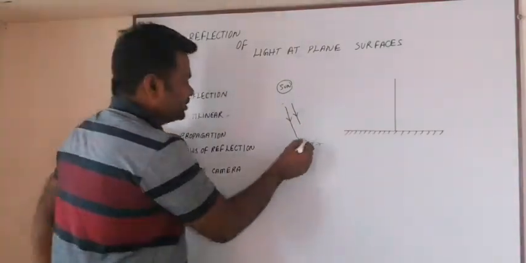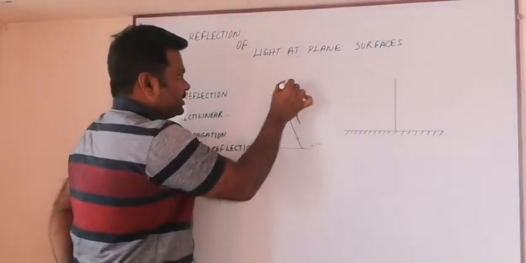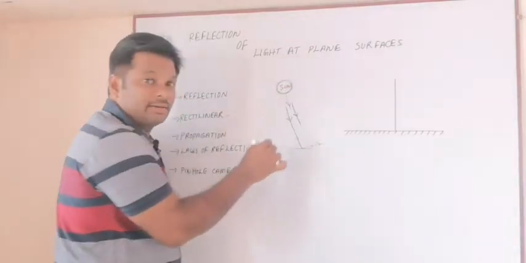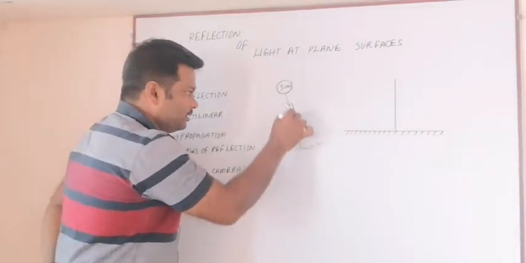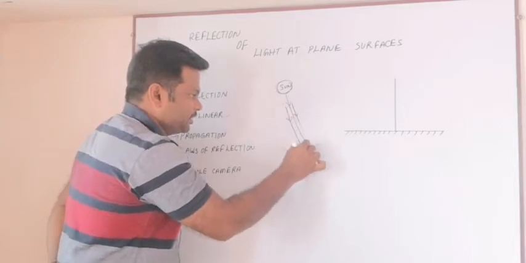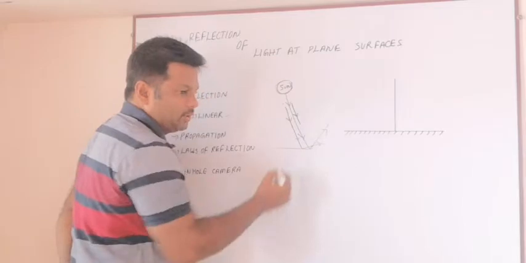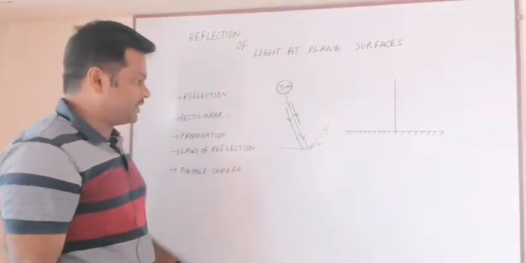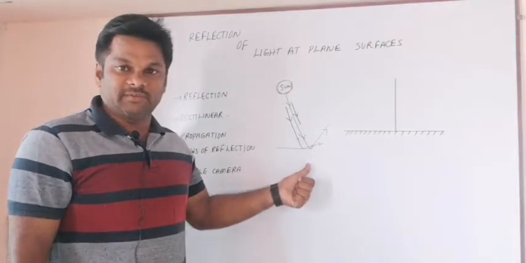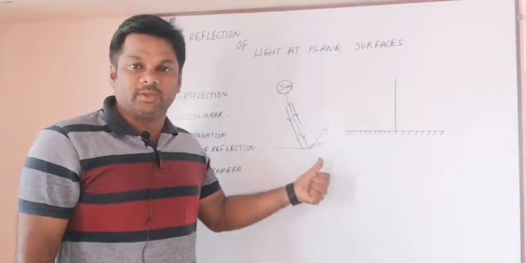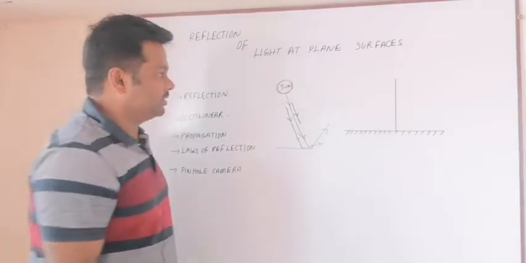Look here. If you observe, this is the sun and light rays are coming from the sun, and they are incident on this object and it is bounced back. This is the phenomenon: bouncing back of light from any surface of the object is called reflection. So while the light ray is incident, it will follow some rules and regulations.